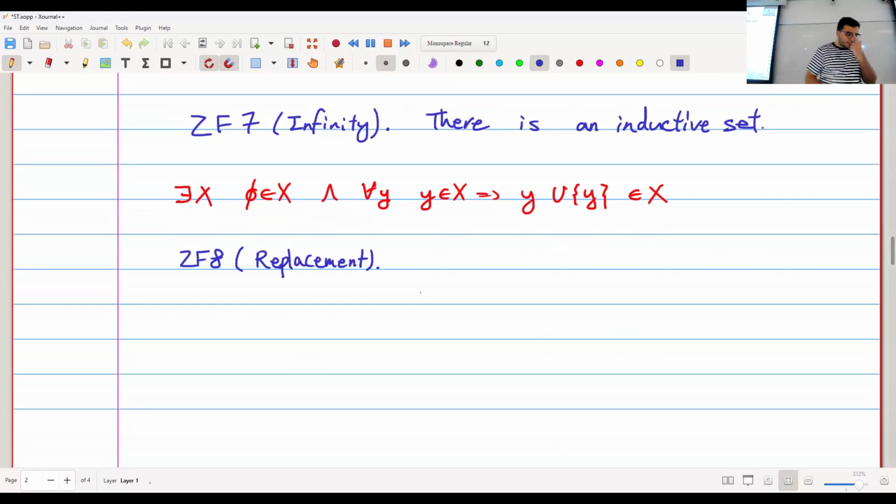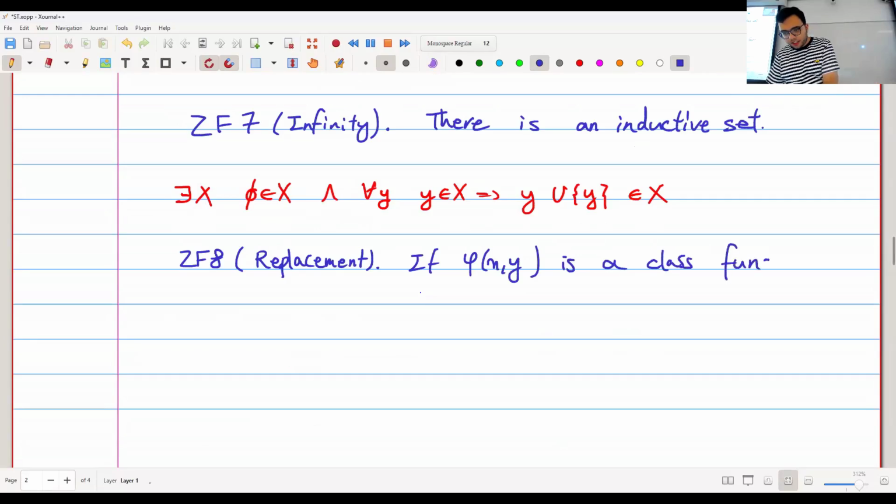And it says this. It says that if I have a class function, so if phi of xy is a class function, and big X is a set, then there is a set that contains all the y's corresponding to the x's here.